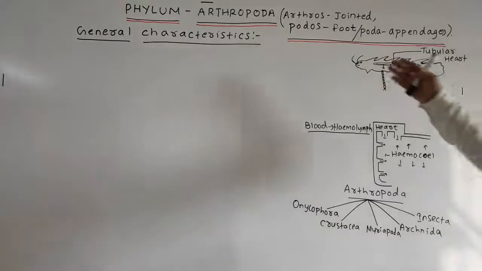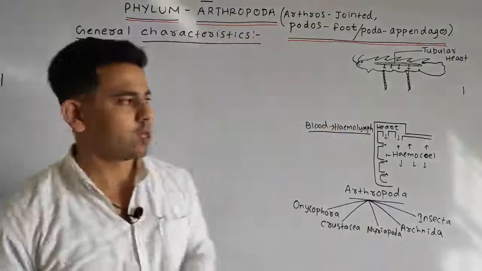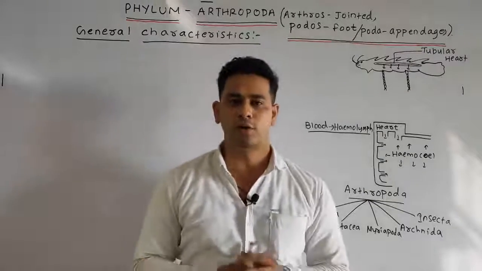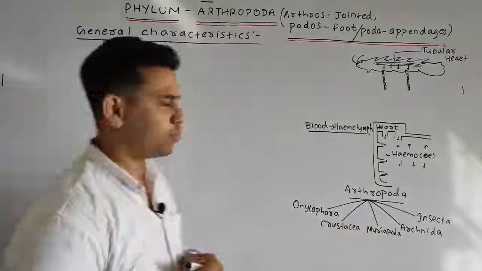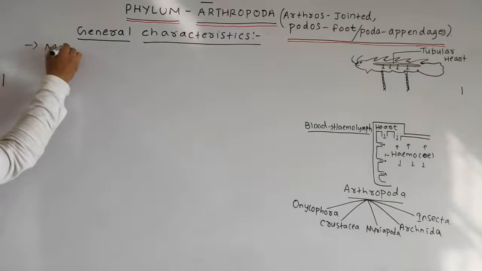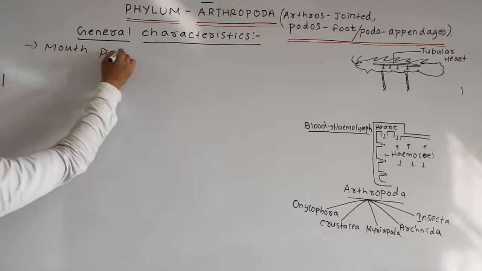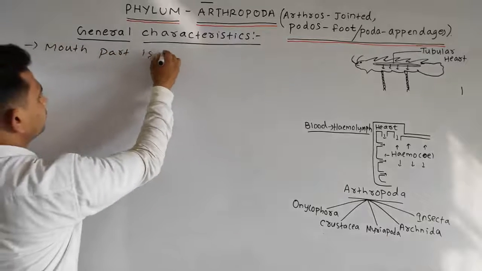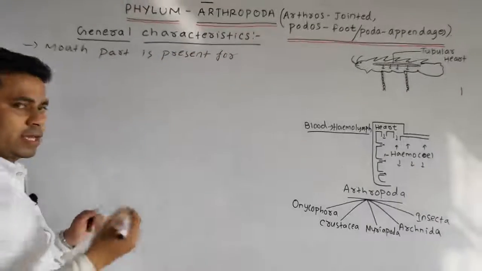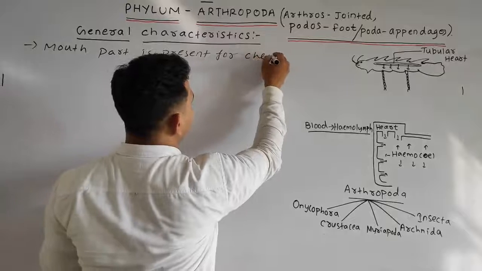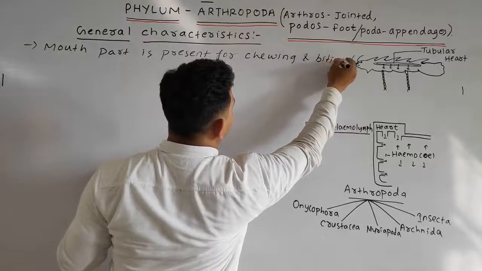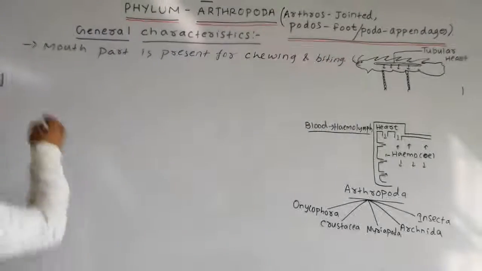Next come to some more important points, students. Mouth parts of the Arthropoda are generally present for chewing and biting purposes. So we can write: mouth part is present for chewing and biting. Okay, next.